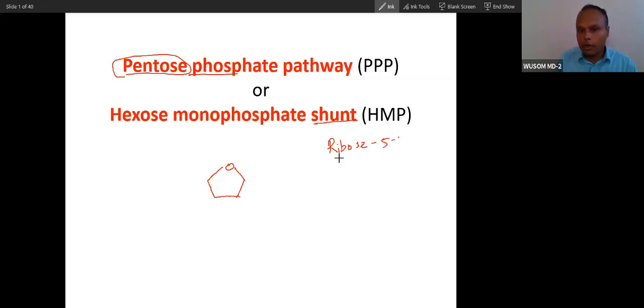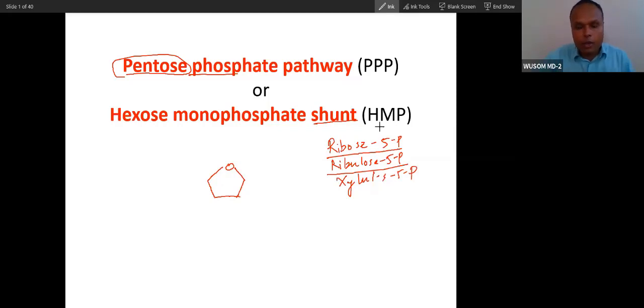We have already done too much about ribose 5-phosphate. You know ribose, and then what else? Your body can easily change ribose into ribulose. Ribulose is the keto sugar of ribose. And then this ribulose can also be changed into another keto sugar, xylulose 5-phosphate. These 3 types of sugar you will see first in this pathway.